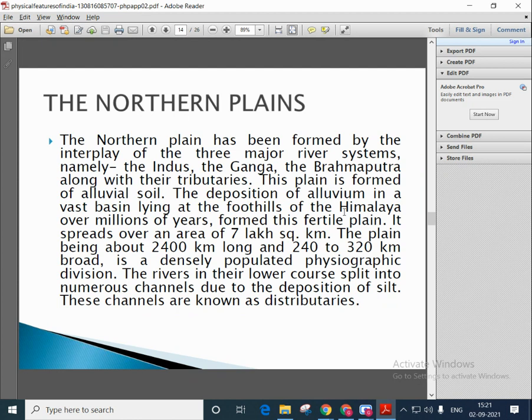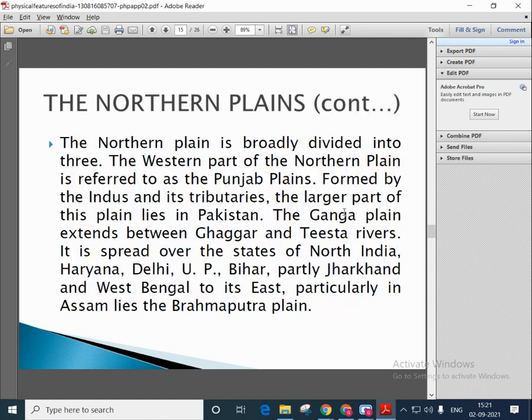The rivers in their lower course split into numerous channels due to the deposition of silt. These channels are known as distributaries. The northern plain is broadly divided into three.